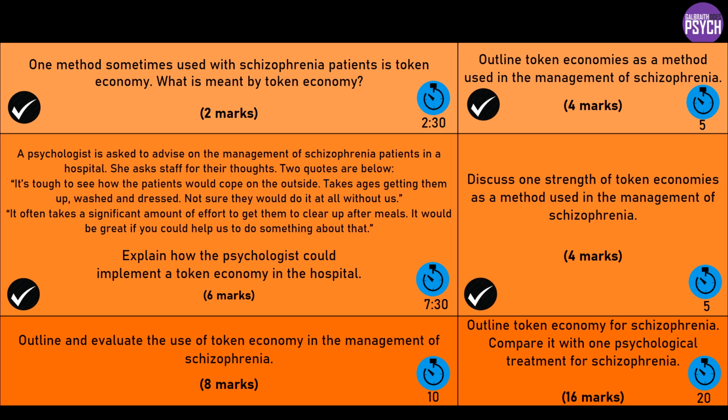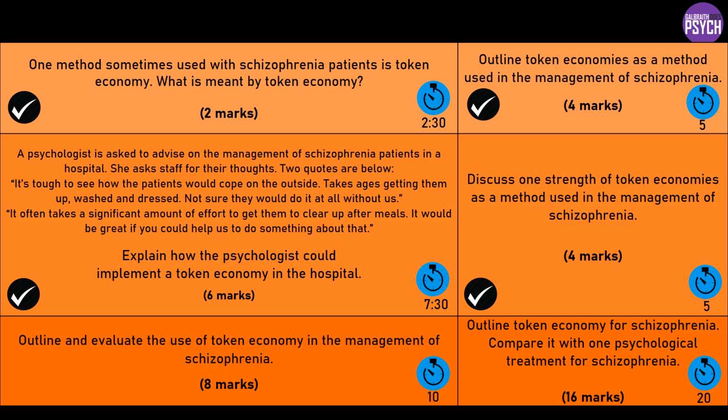Right, this time we've got an 8 marker: outline and evaluate the use of token economy. It's straightforward enough. We've talked through the knowledge already. You've got that cycle of establishing some behaviours, pairing the tokens, giving the tokens, and allowing that exchange. And it reinforces itself, because every time you give the tokens, you're strengthening that link. So we've got the knowledge.